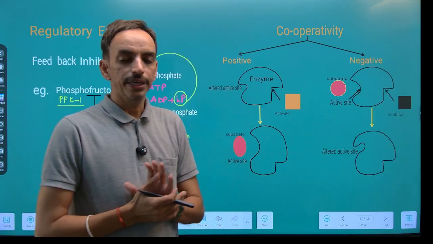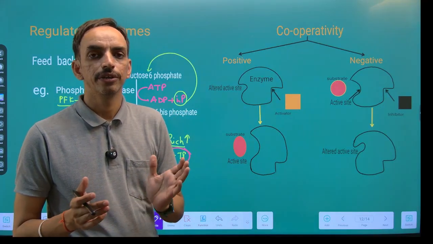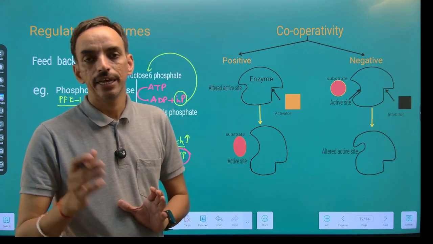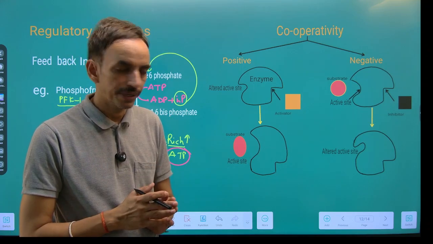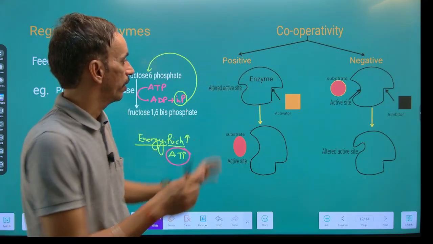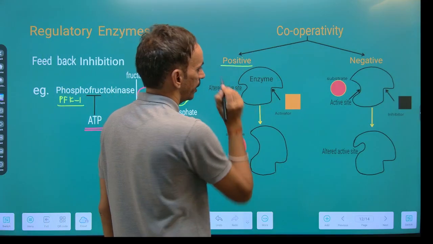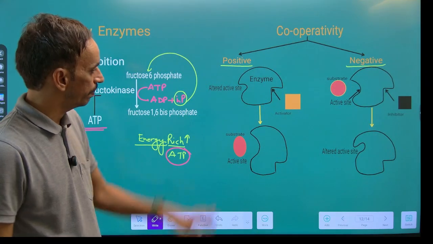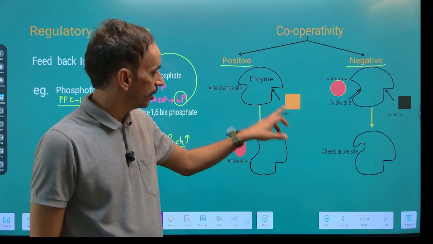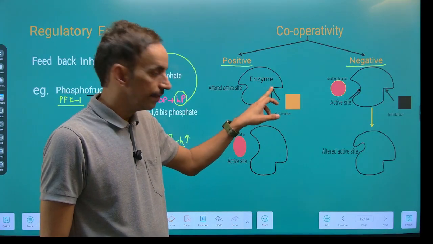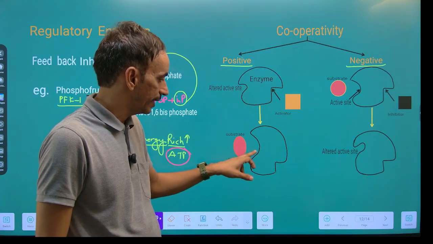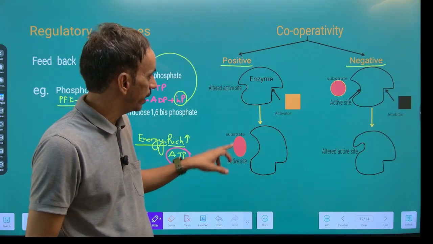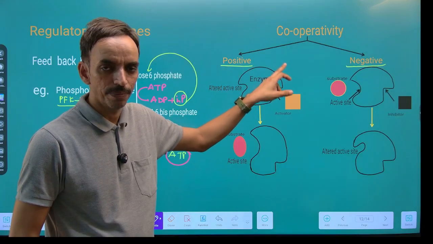Now the cooperativity can be explained by two models. As we already stated in our previous slide, the allosteric enzyme shows cooperativity. Now this cooperativity is of two types. One is known as positive cooperativity, while the other is known as negative cooperativity. Now, if the binding of an activator to the regulatory site changes the active site in such a way that it is able to recognize the substrate, then this is known as positive cooperativity.